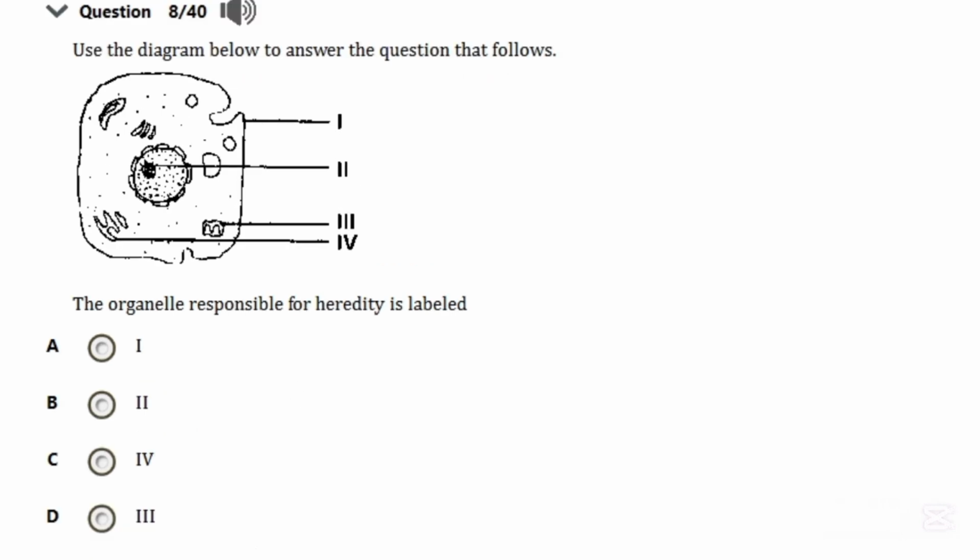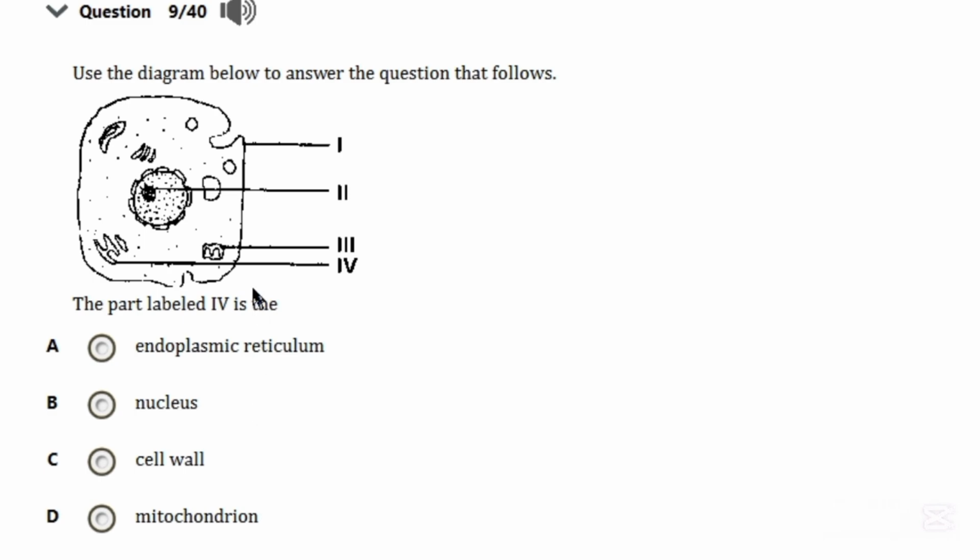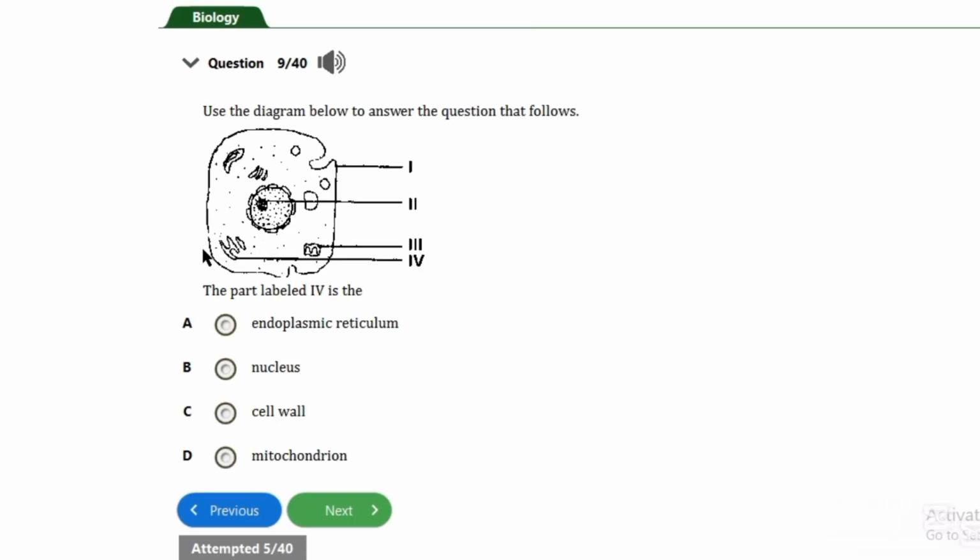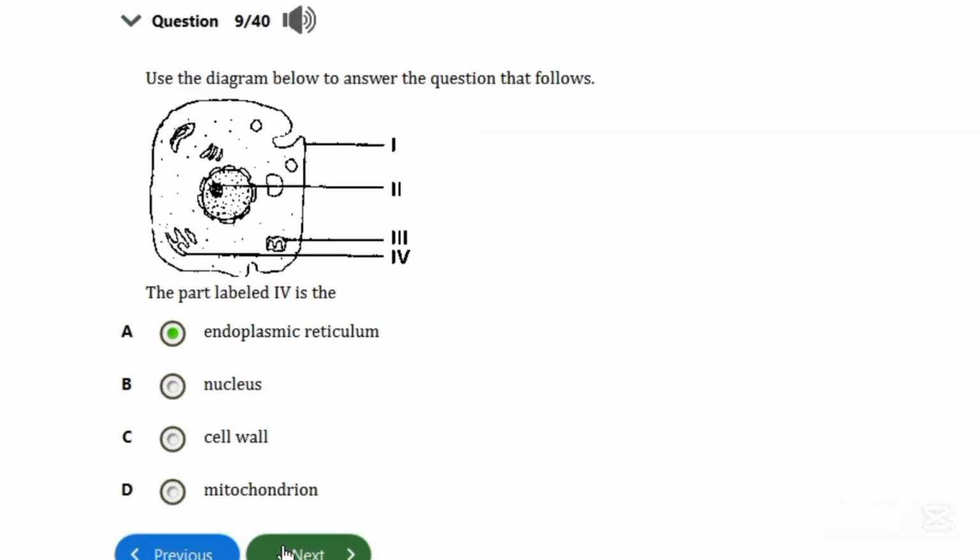So now let's go to the next question. The part labeled IV is what? So the part labeled IV is also known as the endoplasmic reticulum. So they have rough and smooth endoplasmic reticulum. We'll get to that in another video.